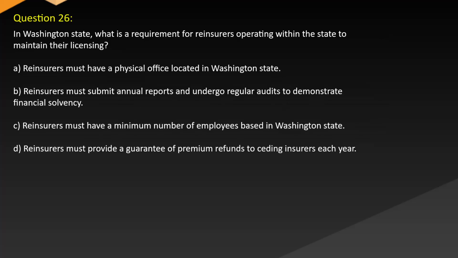Question 26. In Washington state, what is a requirement for reinsurers operating within the state to maintain their licensing? A. Reinsurers must have a physical office located in Washington state. B. Reinsurers must submit annual reports and undergo regular audits to demonstrate financial solvency. C. Reinsurers must have a minimum number of employees based in Washington state. D. Reinsurers must provide a guarantee of premium refunds to ceding insurers each year.